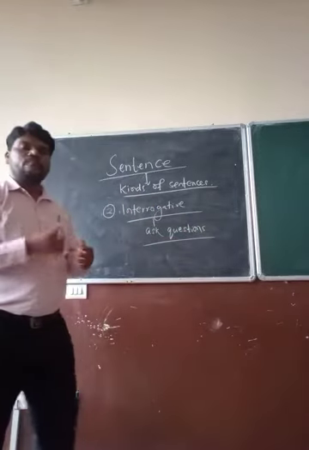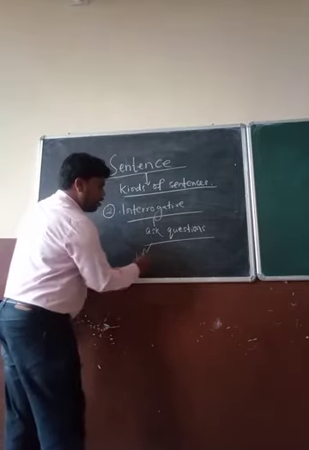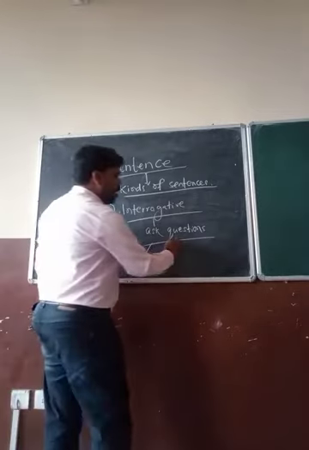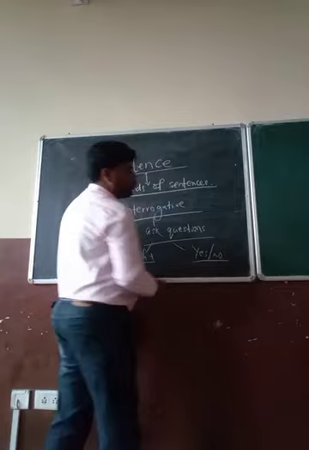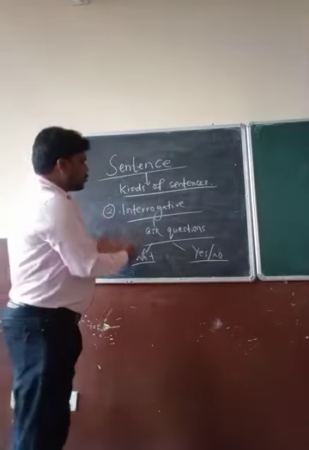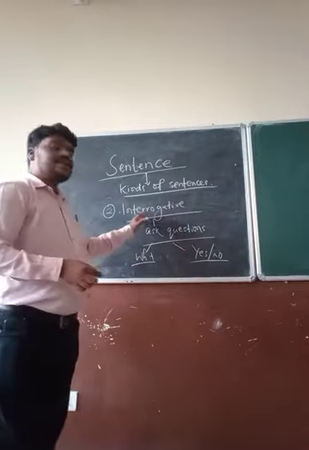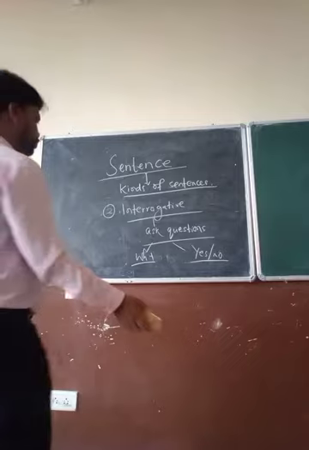There are two types of questions. One is WH question, where you are having WH words, and then you are having yes or no question. So these two types of questions are known as interrogative sentence. For example,